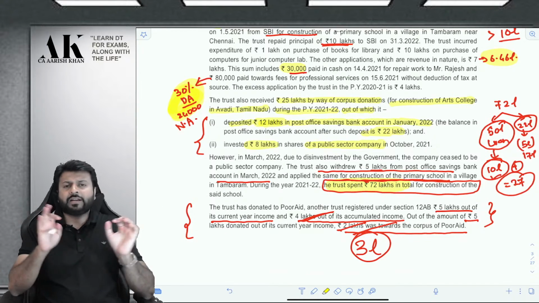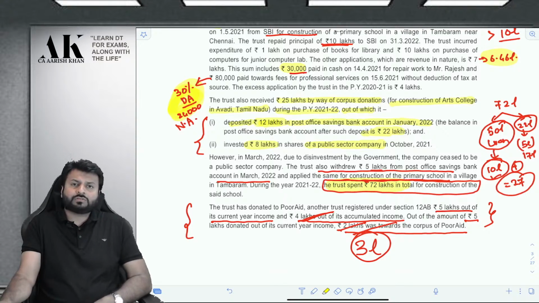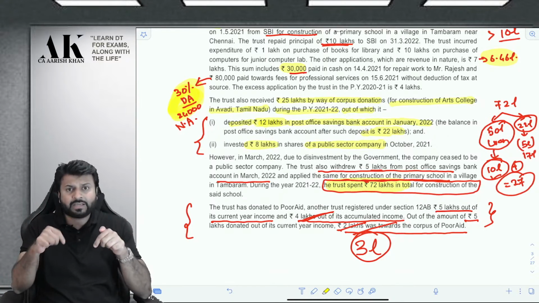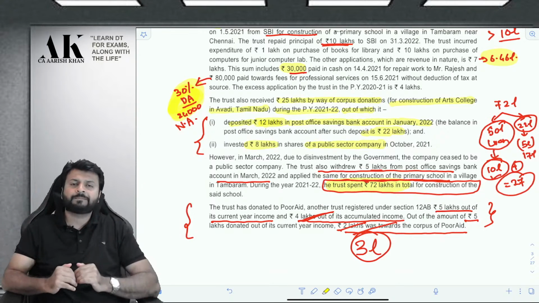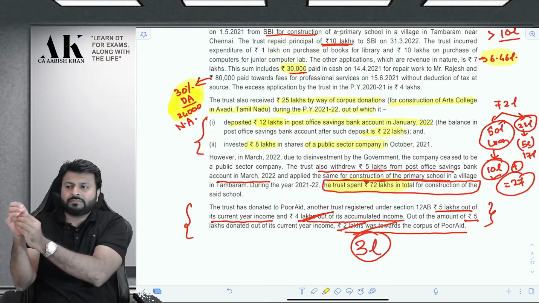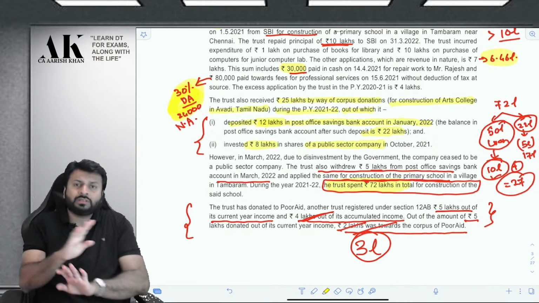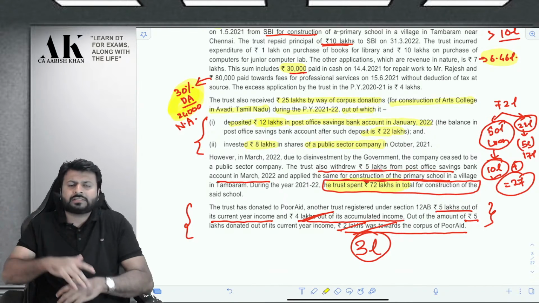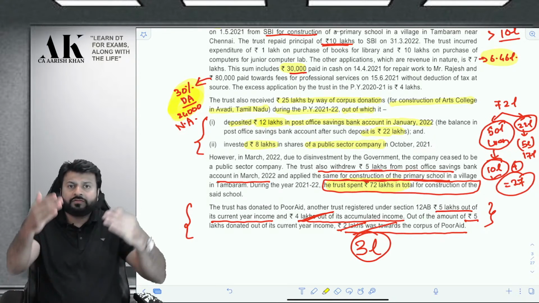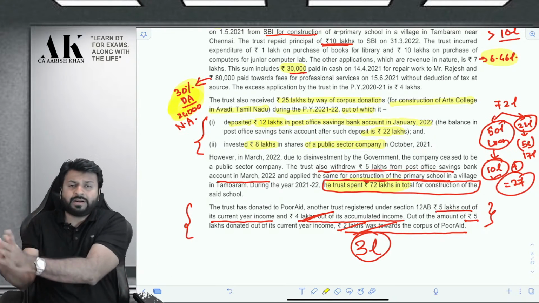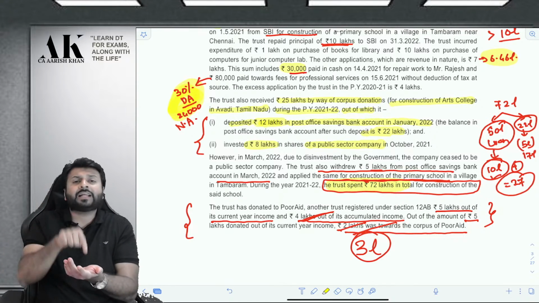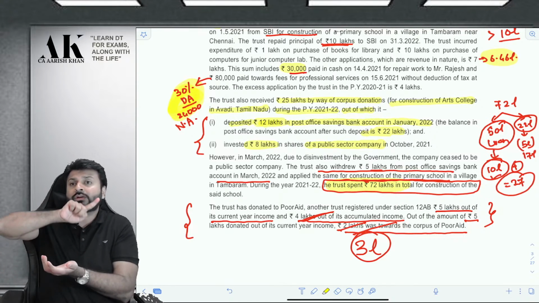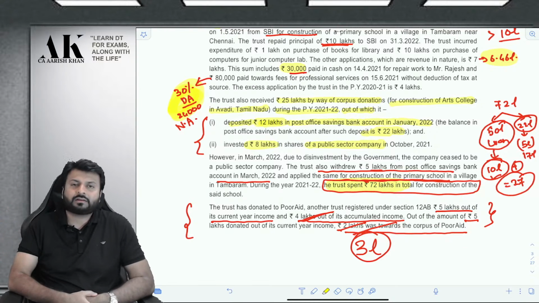So first of all, let me tell you one amendment made by Finance Act 2021. What does this amendment have to say? Listen carefully. That will have an implication in this question. The amendment says that if you borrow a loan and do some expenditure with that loan, then that expenditure is not considered as an application. It will be considered as an application only when you repay that loan to the bank.